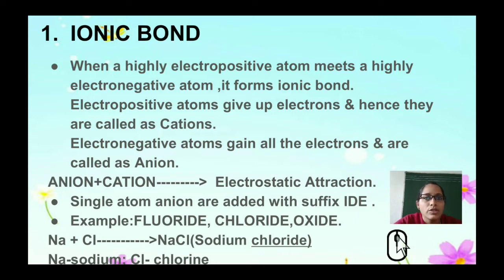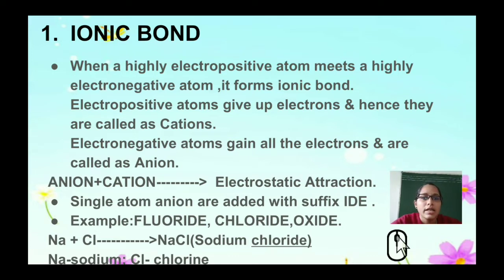So electropositive atoms give up electrons. As electropositive atoms give up electrons, they have another name, they are also called cations. Electronegative atoms are ready to gain the electrons from the electropositive atoms and are also called anions. So anion plus cation will form an electrostatic attraction.